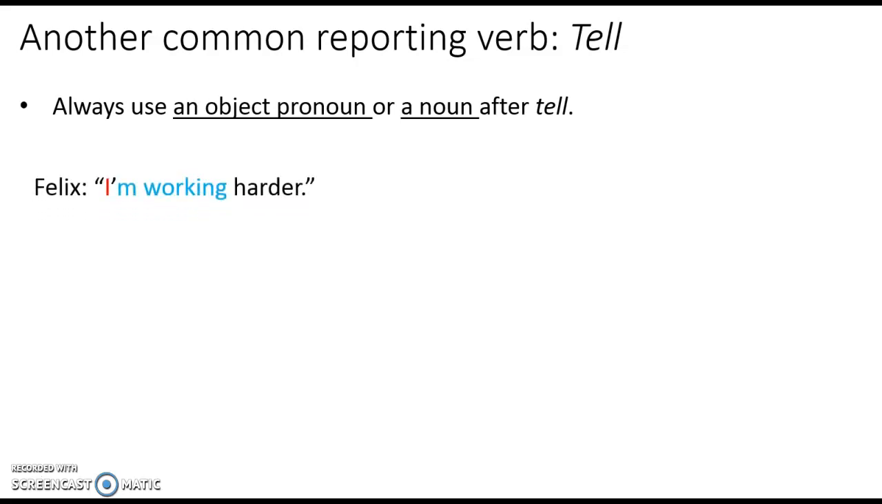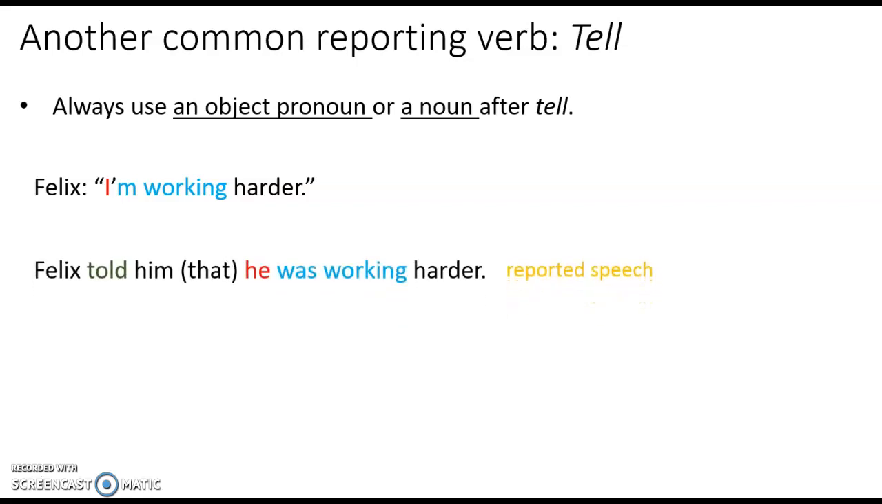"I'm working harder," said Felix. Felix told him that he was working harder. Here, because the reporting verb is told, we have to use an object, which is him here. That is optional. I becomes he. Am working becomes was working.